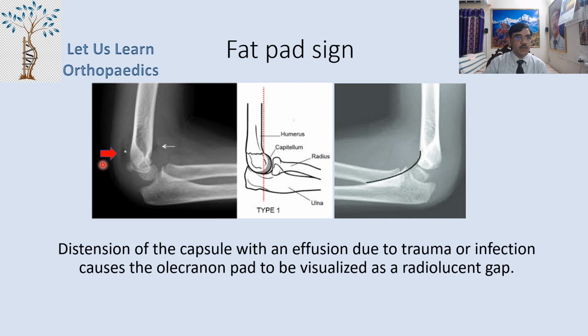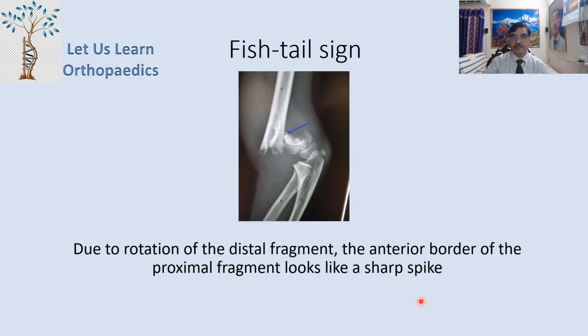So distension of the capsule with the effusion due to the trauma or infection causes the olecranon pad to be visualized as a radiolucent gap. Now you can see here the radiolucent gap. Here you cannot see it because there is no injury here, but here you can certainly see it. So that is what is known as a fat pad sign.